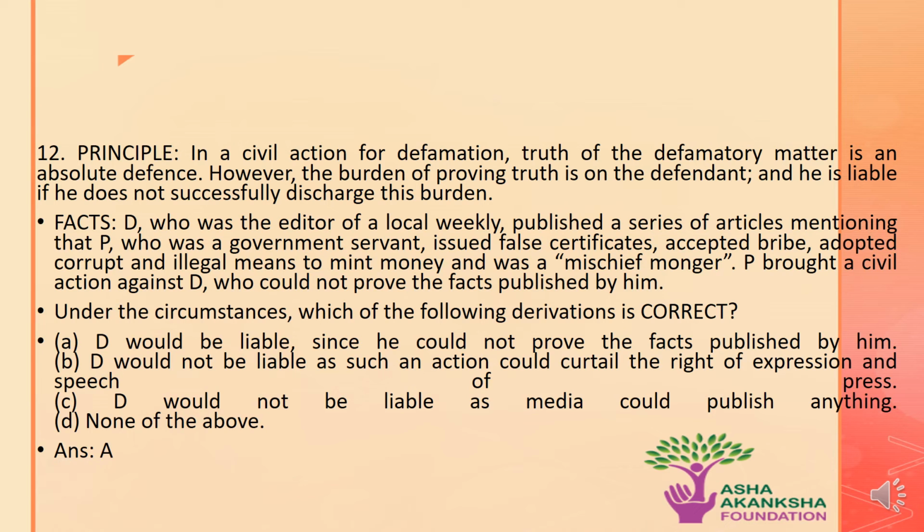The options are: A, D would be liable since he could not prove the facts published by him. B, D would not be liable as such an action could curtail the right of expression and the speech of the press. C, D would not be liable as the media could publish anything. Or D, none of the above. The correct answer to this question is option A, that is, D would be liable since he could not prove the facts published by him.